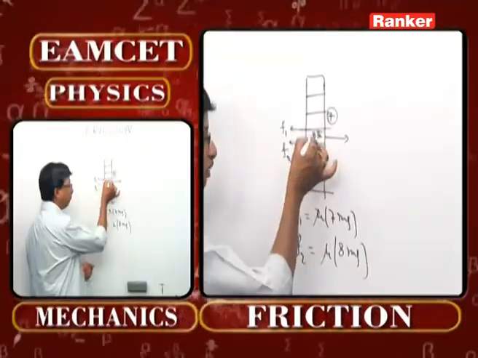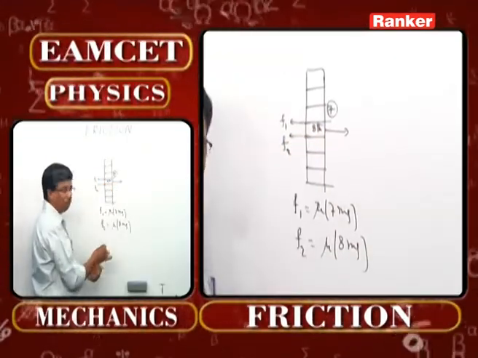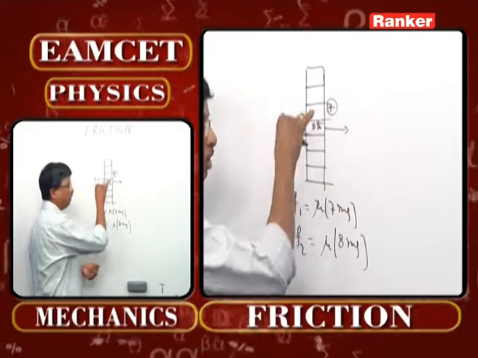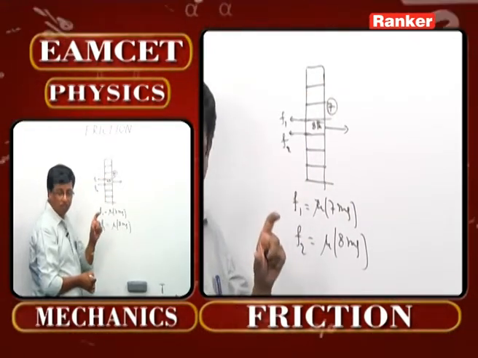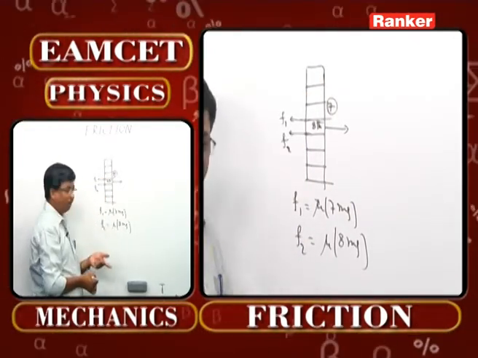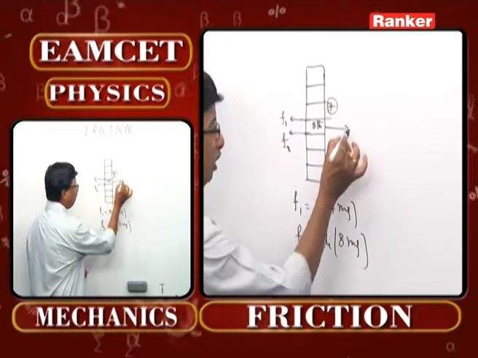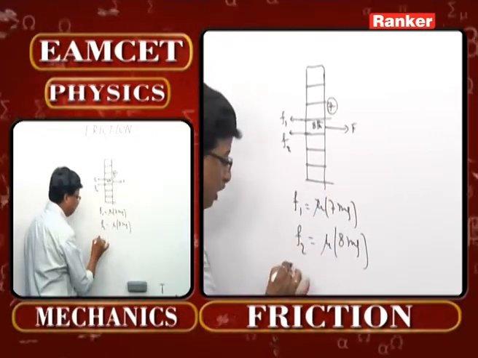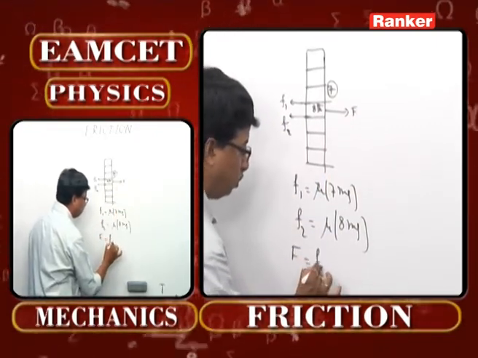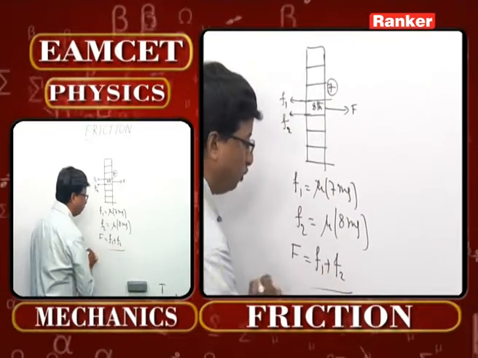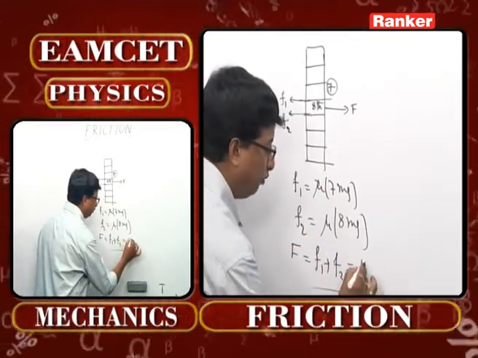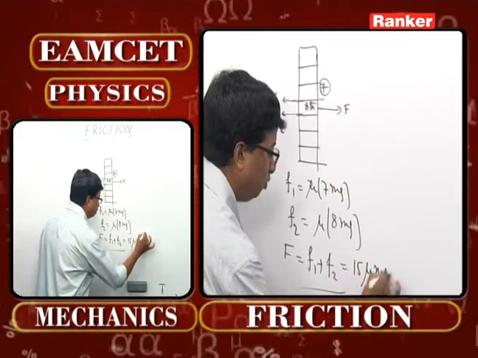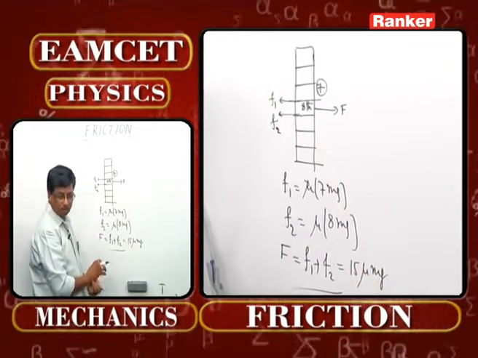Below this surface, if you want to take up your 8 kg body, 8 masses of course, will apply some force in the downward direction in the form of weight. Then automatically, what is the applied force supposed to be? It should now be equal to F1 plus F2. That is the concept. 8 plus 7, it's now going to be 15 times mu mg. That in fact is the formula for us.